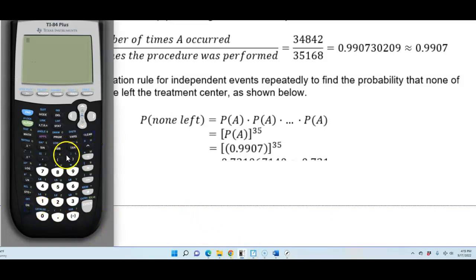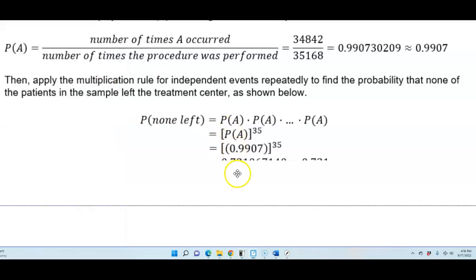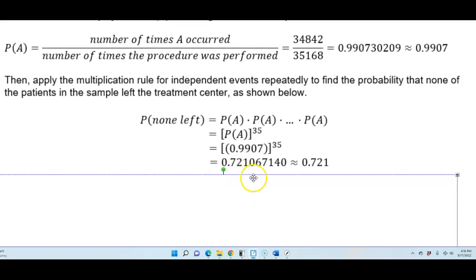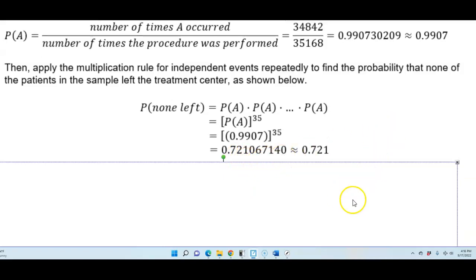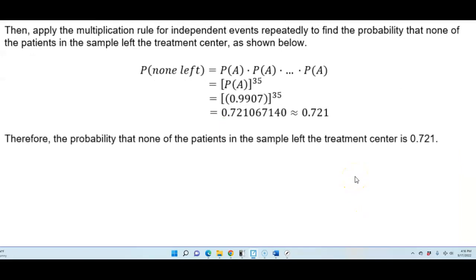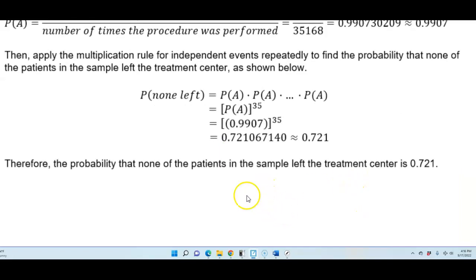So if we take 0.9907 and raise that to the 35th power, then that gives us this result, which is 0.721067140. Rounding it to 3 decimal places gives us 0.721. Therefore, the probability that none of the patients in the sample left the treatment center is 0.721.